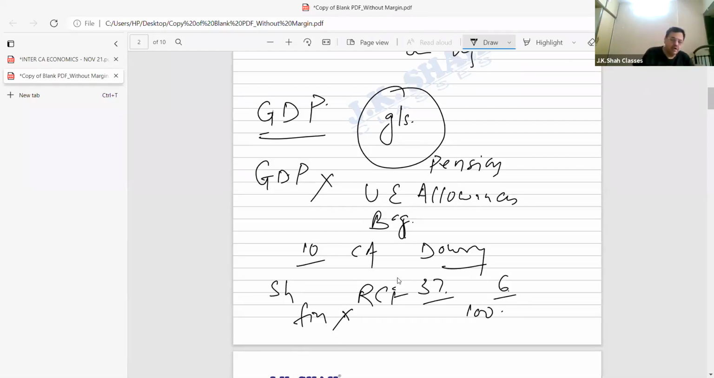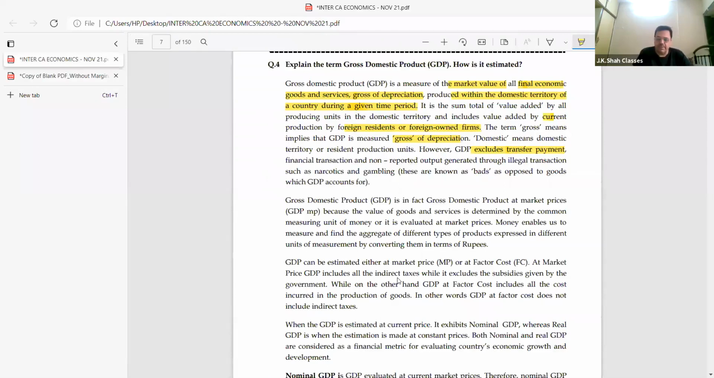Financial transactions should not be included. See, this is mentioned over here. GDP excludes transfer payments, financial transactions, any doubts, and the most important, non-reported output generated through illegal transactions, such as narcotics, gambling. These are known as bads as compared to goods, which GDP stands for. I repeat, what does that mean? Pay attention.